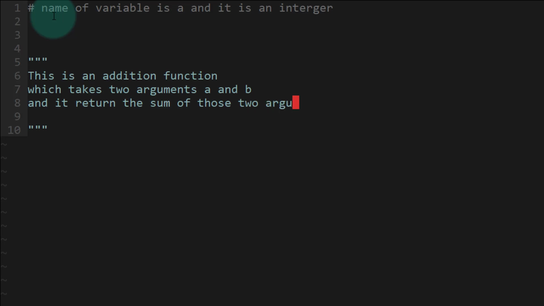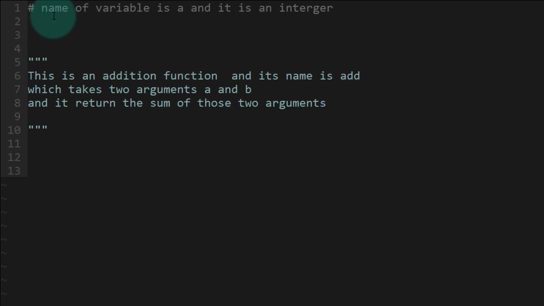I'm trying to give the description of the add function, which we'll write later on in subsequent videos, but this is the way we write a multi-line comment. This is quite a descriptive comment: this is an addition function and its name is add, which takes two arguments a and b, and it returns the sum of those two arguments. This is a kind of descriptive comment which takes more than one line.